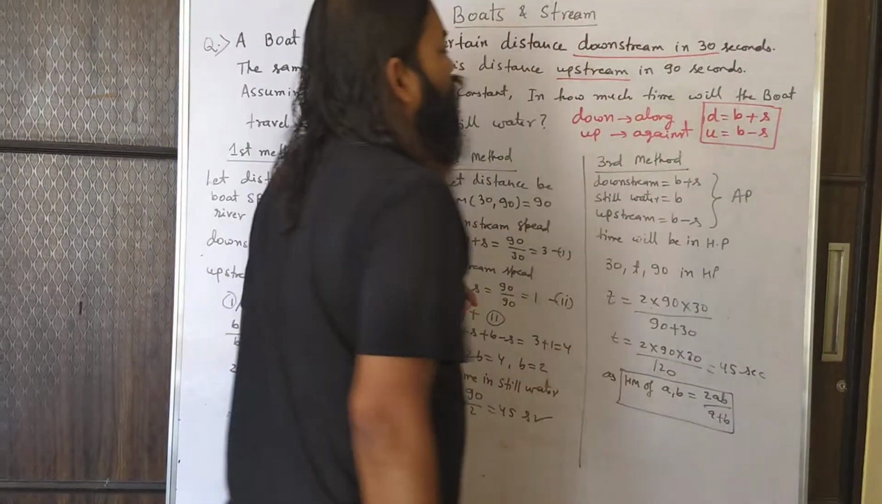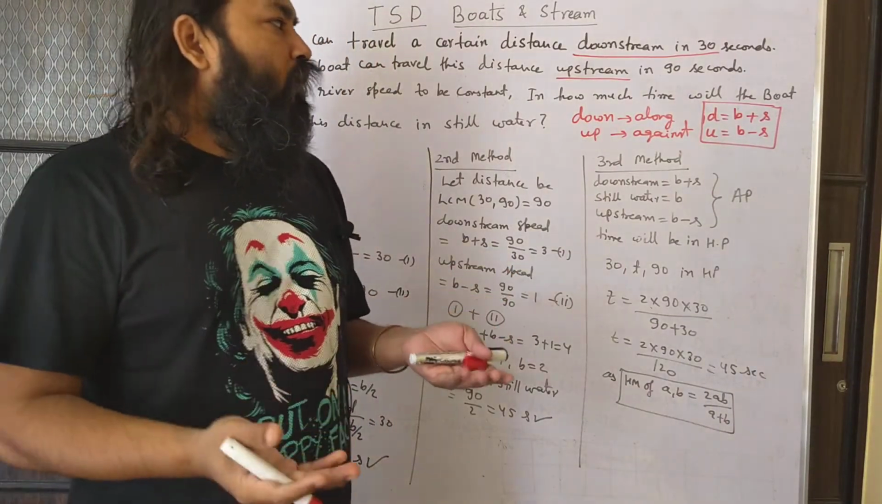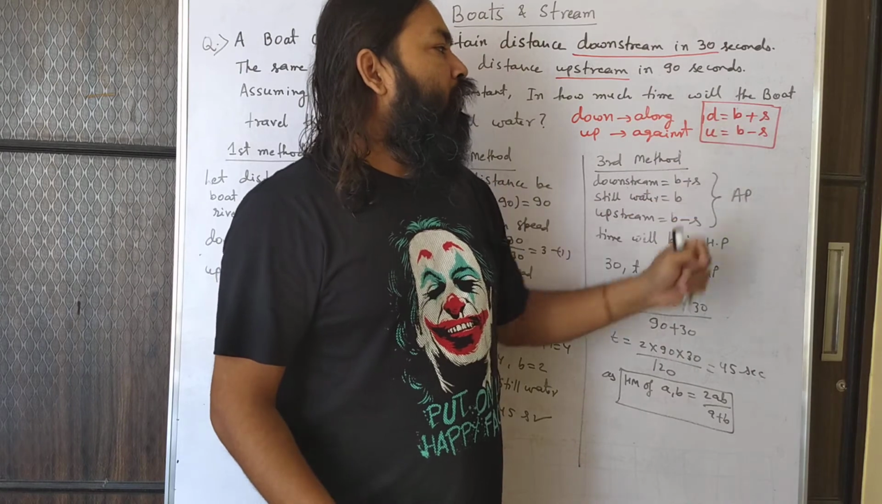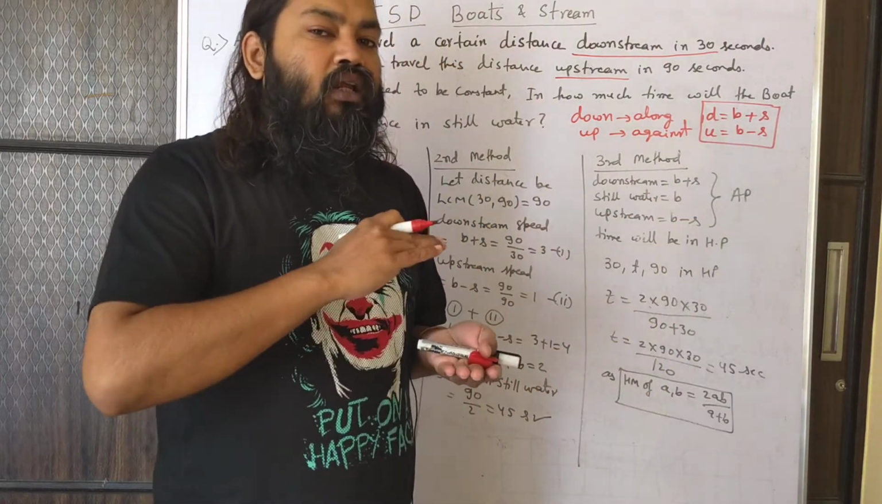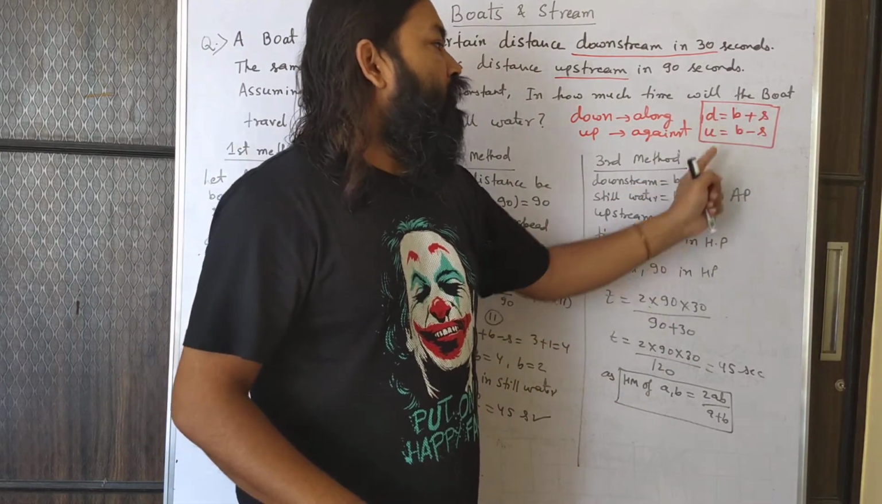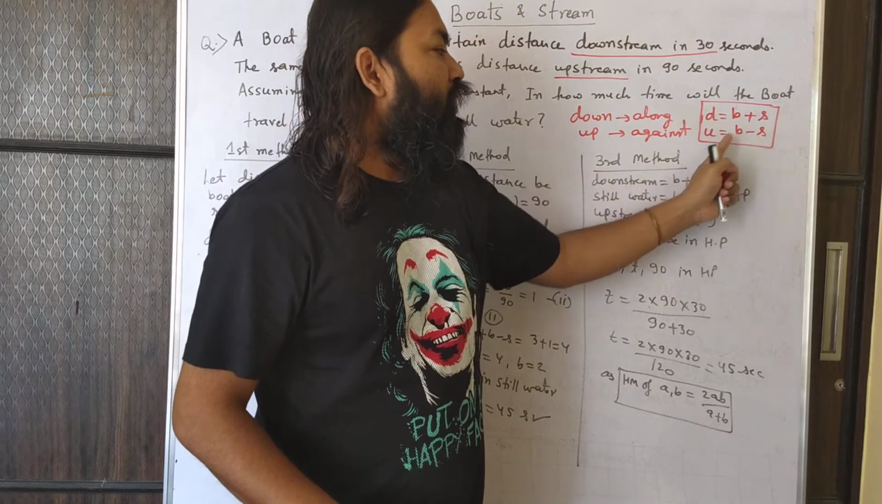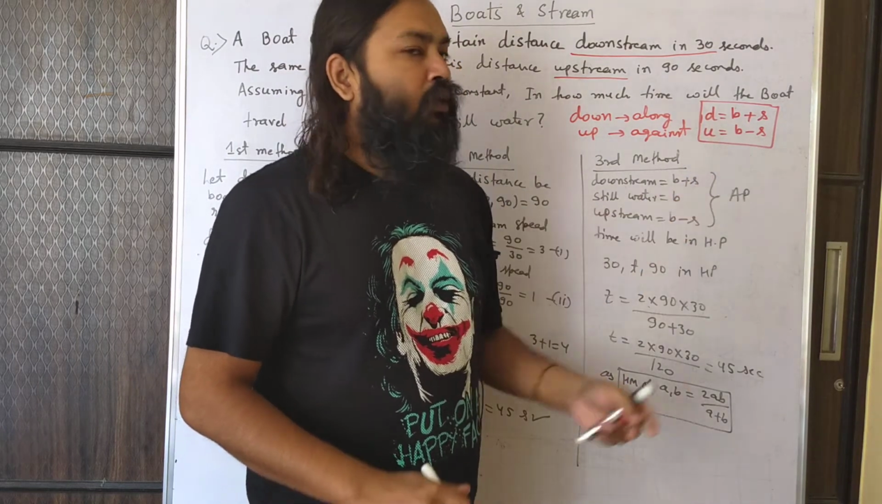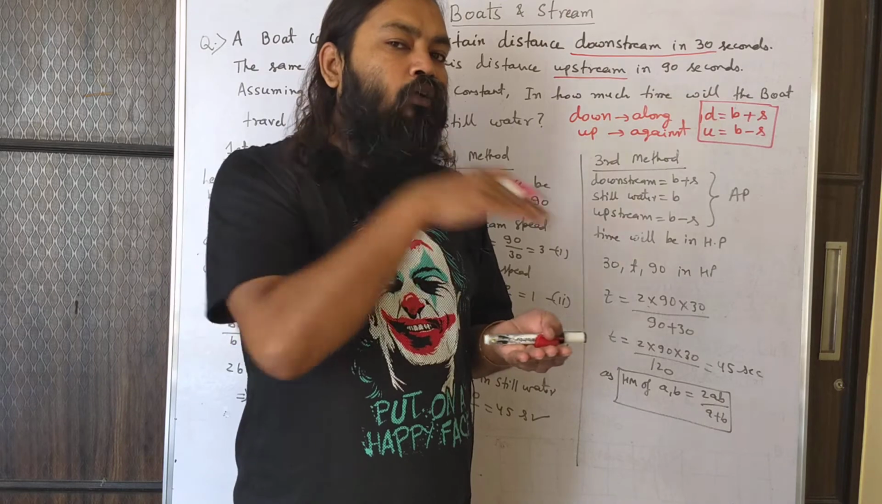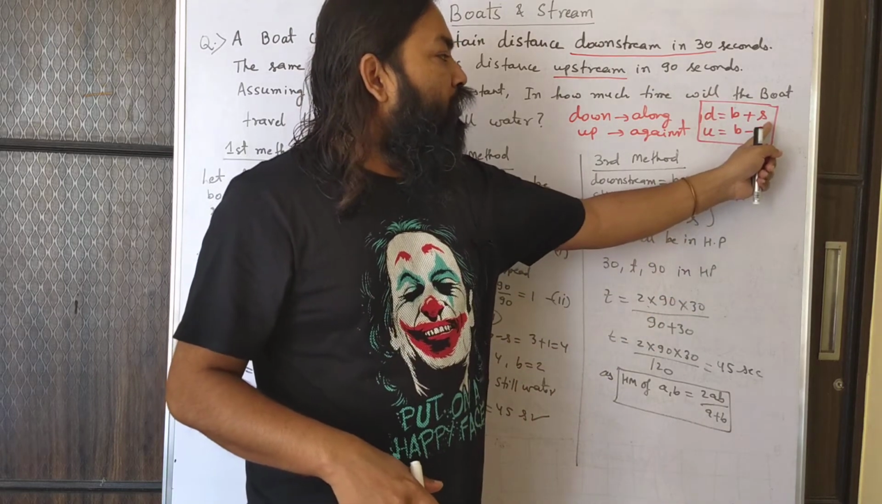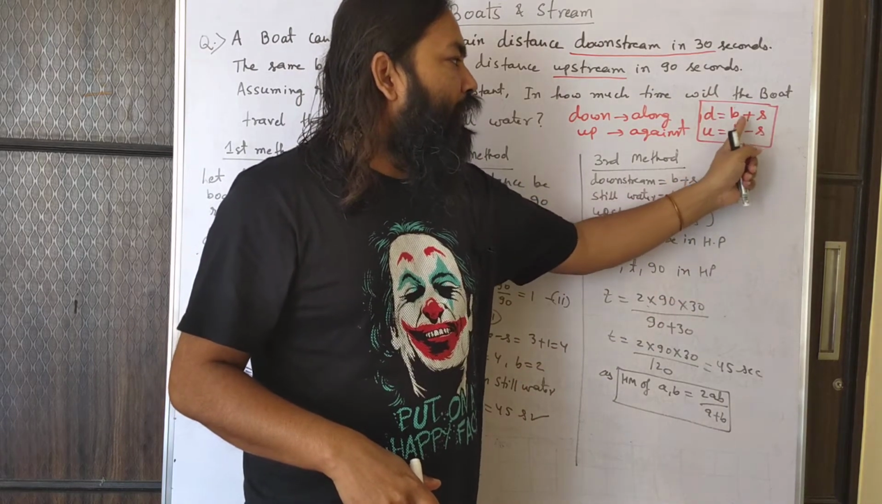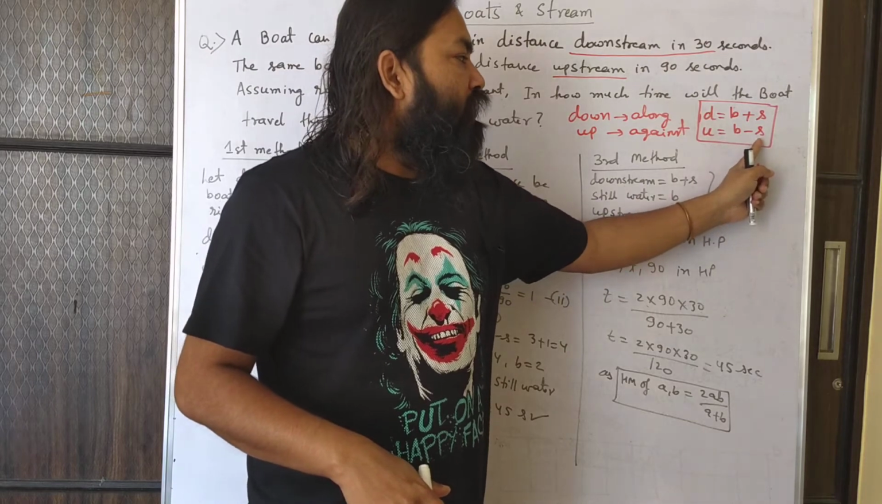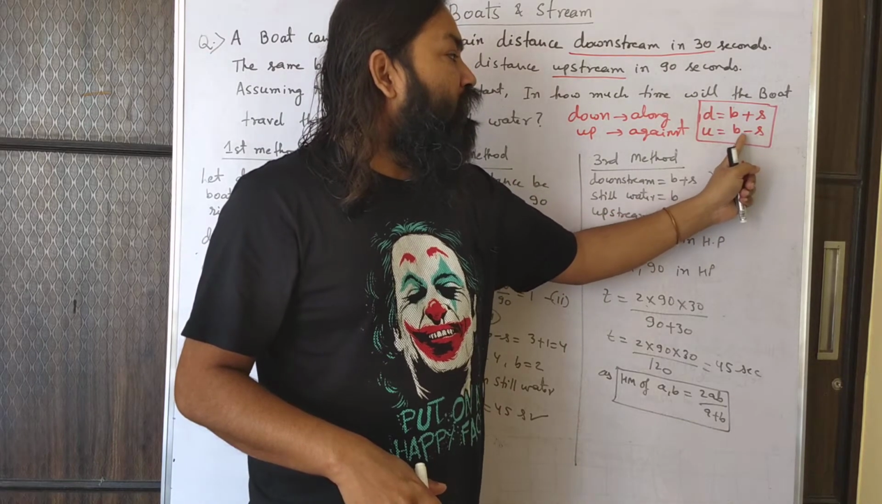This is the concept. Let us say there is a boat which has a speed small b and it is flowing on a stream or a river which has a speed s. So downstream speed will be b plus s and upstream speed will be b minus s. Correct? Because when it is going along with the stream, the stream speed will be aiding the boat, so it will get added. And when it is going against the stream, the speed will get subtracted.